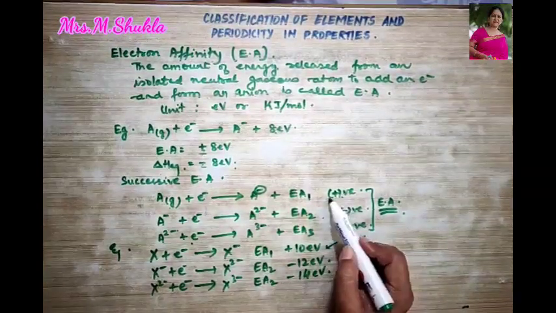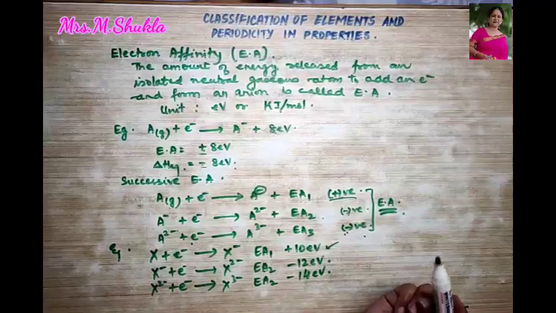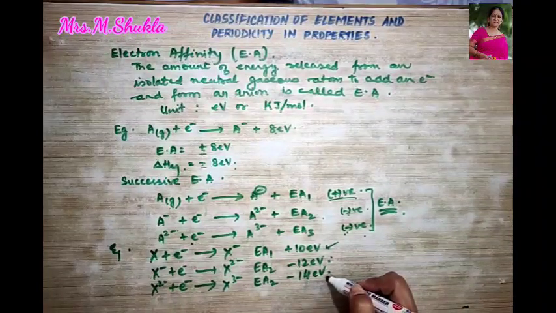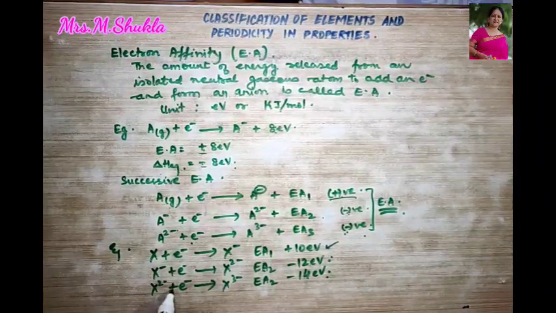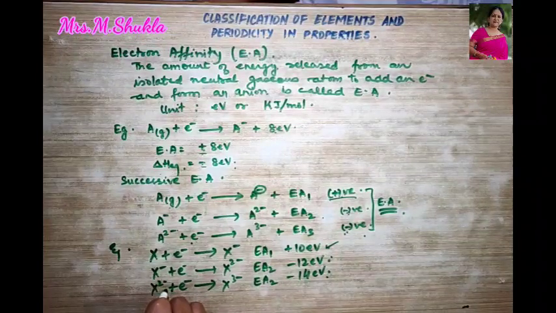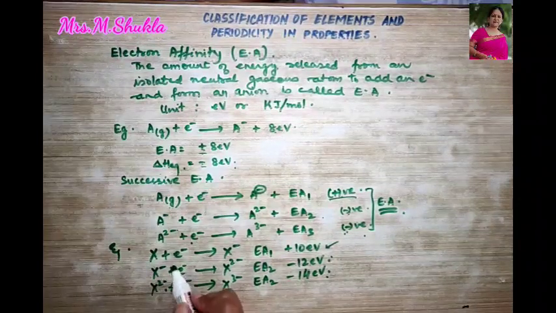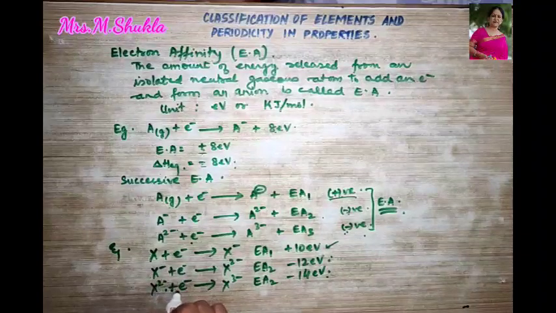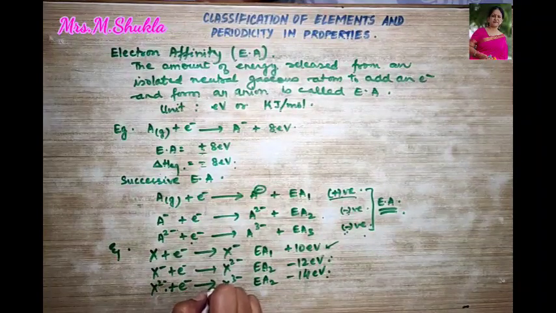So what did I tell you over here? The first successive electron affinity will be positive. The other two will be negative because more energy has been given to add the electron. Clear?